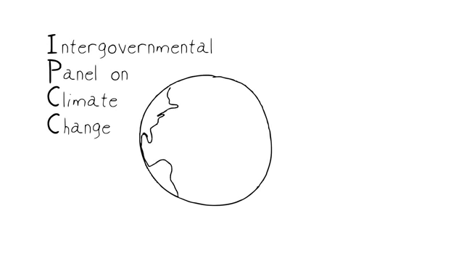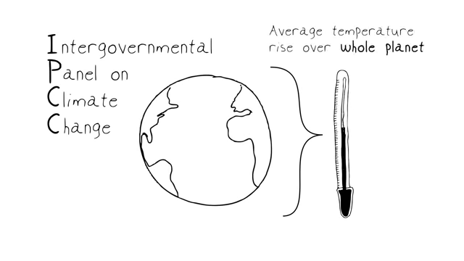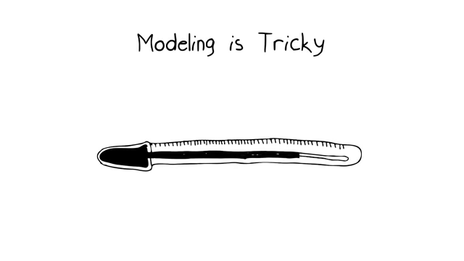According to the most conservative IPCC estimates, the global temperature on Earth, and this is an average temperature over the whole planet, by the way, is going to rise 1.1 to 2.9 degrees Celsius during this century. That's 2 to 5.2 degrees Fahrenheit. Modeling or estimating what will happen is tricky, which is why we have these suggested ranges instead of precise single figures.